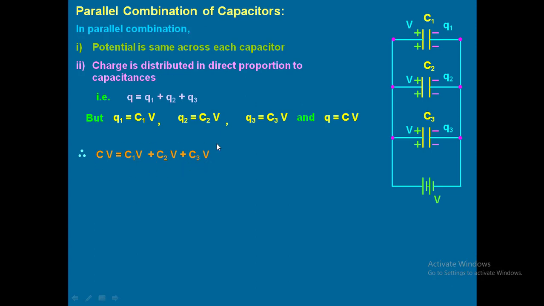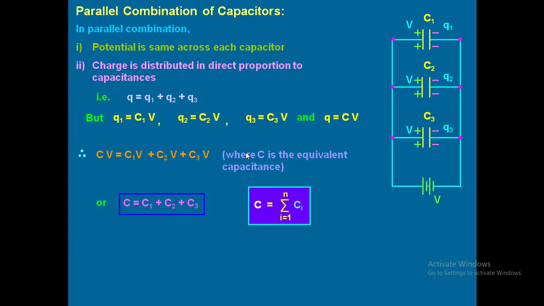In all this, V remains constant, so if you cancel it, you get C equal to C1 plus C2 plus C3. Understood? Yes, sir. So this is the formula for equivalent capacitance when capacitors are connected in parallel: C equal to summation of i equal to 1 to n of Ci.